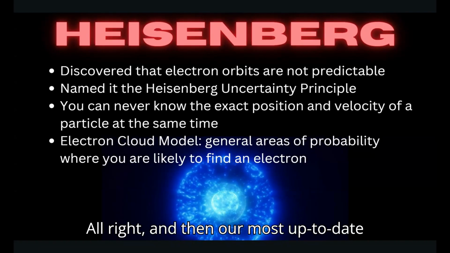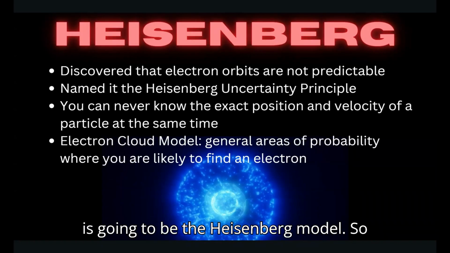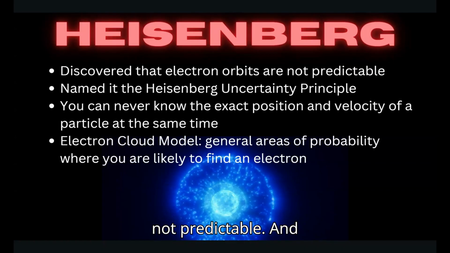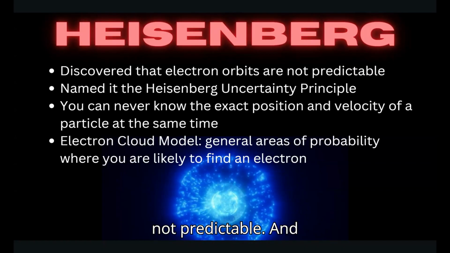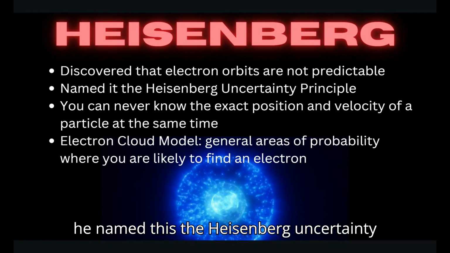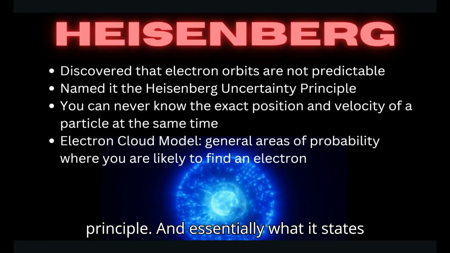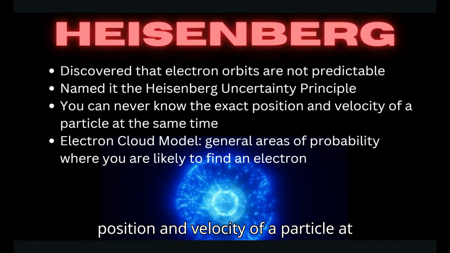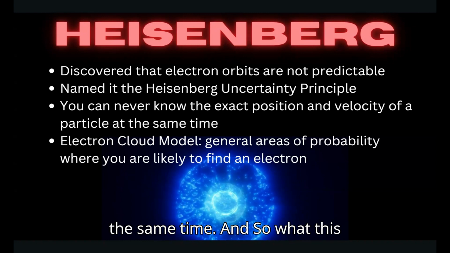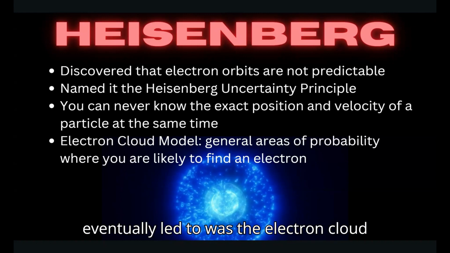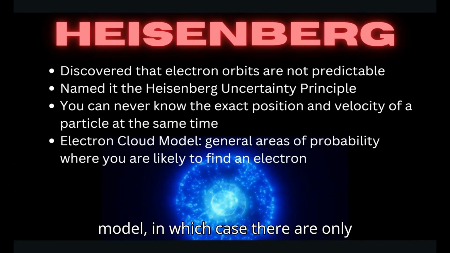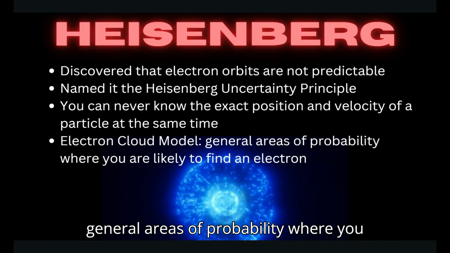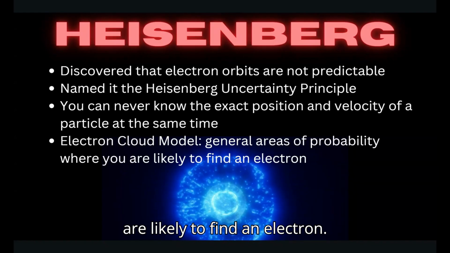All right, and then our most up to date is going to be the Heisenberg model. So he discovered that electron orbits are not predictable, and he named this the Heisenberg uncertainty principle. And essentially, what it states is that you can never know the exact position and velocity of a particle at the same time. And so, what this eventually led to was the electron cloud model, in which case there are only general areas of probability where you are likely to find an electron.